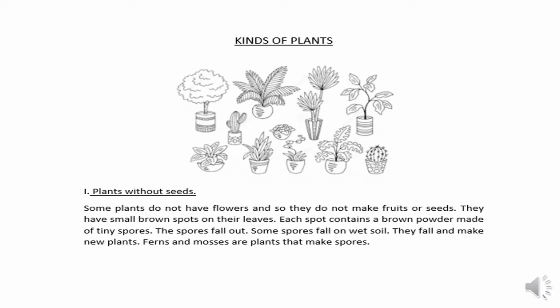They have brown spores on their leaves, and there is a powder in those spores. The spores fall out. When the spores fall out, some spores fall on wet soil. They fall and make new plants. When the spores fall on wet soil, they get water from that wet soil and they grow into a new plant. Ferns and mosses are plants that make spores.